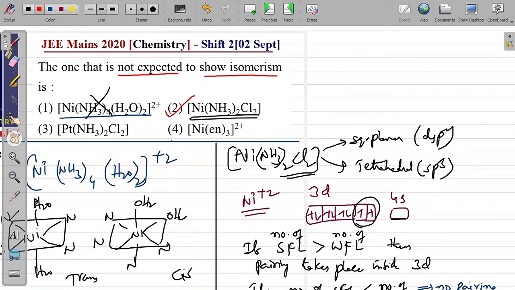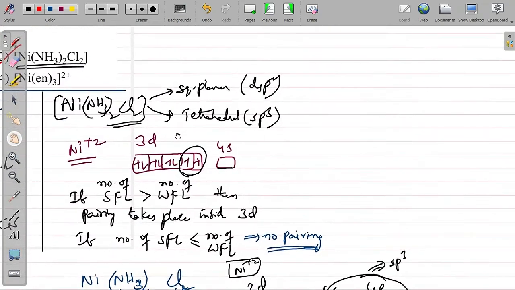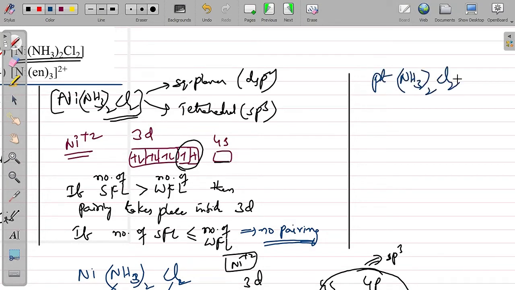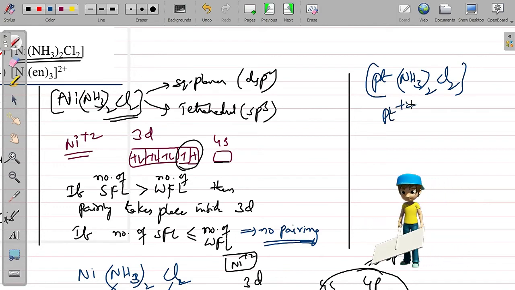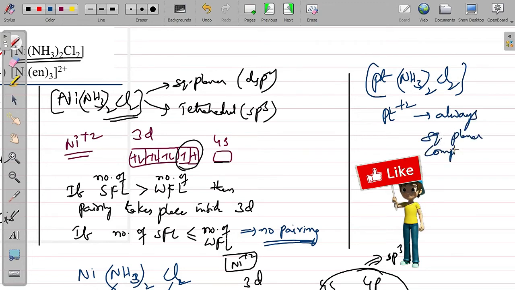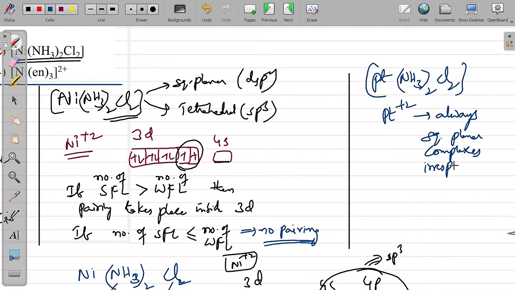Let's see why the others are wrong also. So Pt(NH3)2Cl2, let's take that one also. Platinum is in +2 state. Now remember, platinum or palladium, when they are in +2 state, they always exhibit square planar complexes irrespective of ligands. Whether strong ligands are there, weak ligands are there, or how many strong, how many weak, irrespective of ligand, they always form square planar complexes.